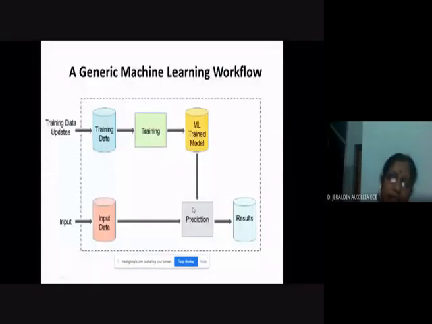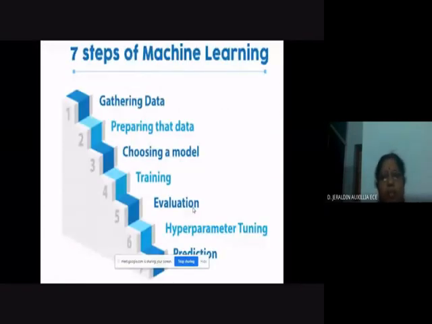Now, there are seven major steps in the machine learning algorithm. The first one is gathering the data. The second step is preparing the data. Third, choosing a model. Fourth, training the model, then evaluating the model, then hyperparameter tuning, and finally you will get the prediction model. All these are the major steps in the machine learning algorithm.